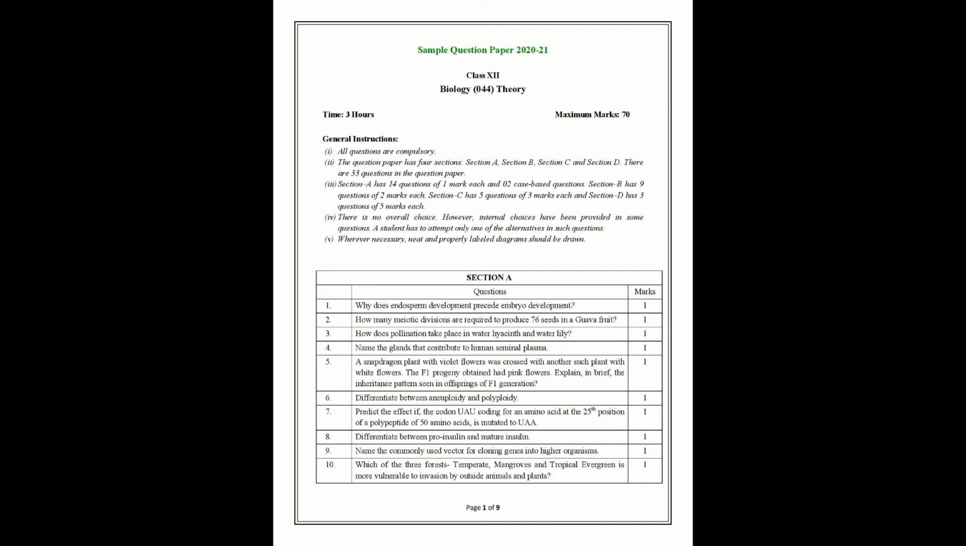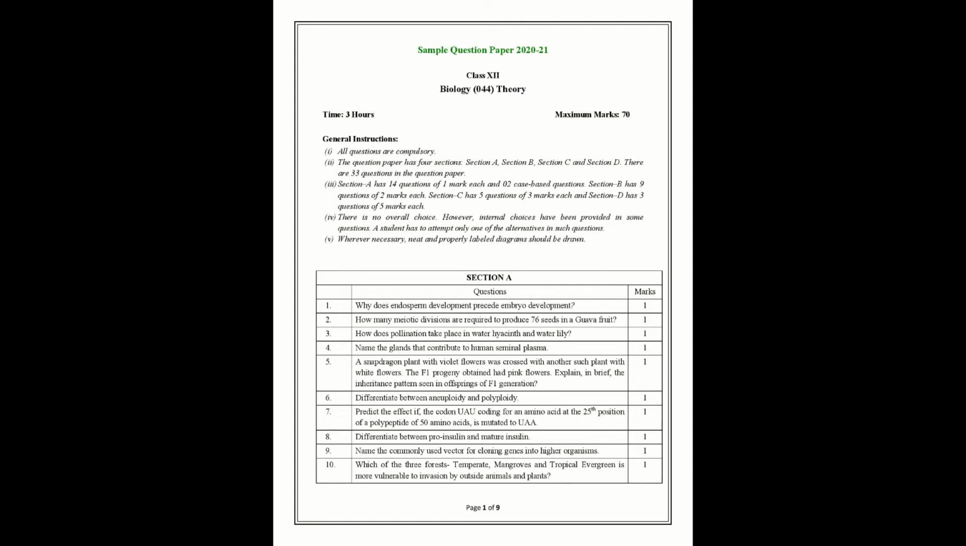But the major difference is the number of sections in the paper. In the previous year paper, there were a total of 27 questions with 5 sections, whereas this year, the total number of questions has been increased to 33 and it is divided into 4 major sections, that is section A, section B, section C and section D.